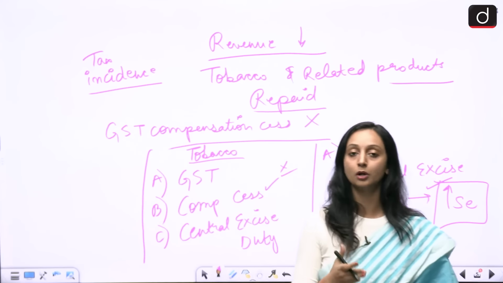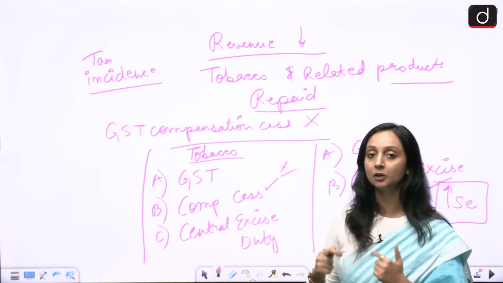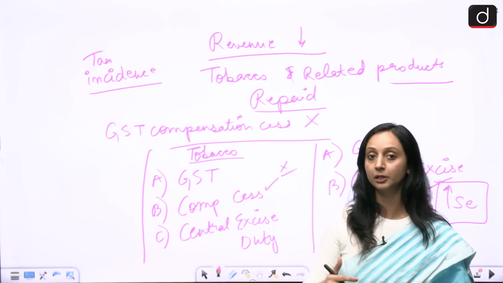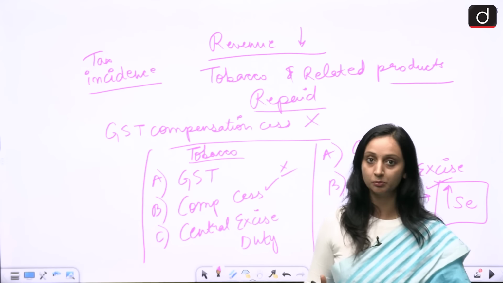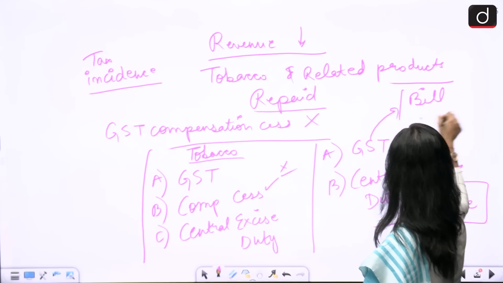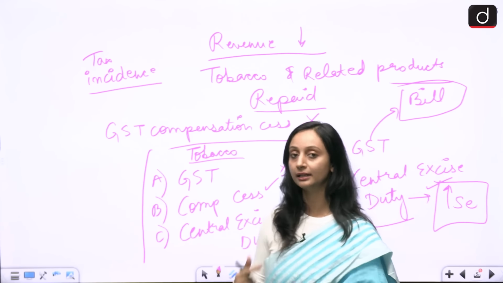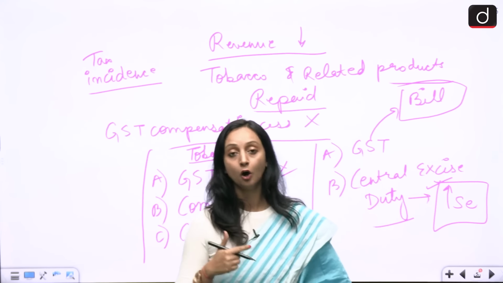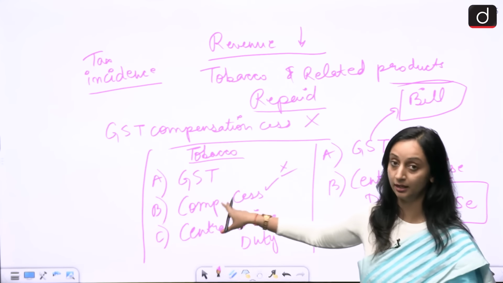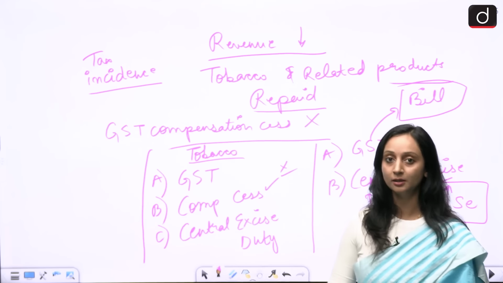That is why the Central Excise duty is going to increase, and that increase is proposed in the bill that we talked about, the Central Excise Amendment Bill. It talks about increasing the Central Excise duty on tobacco and related products once this GST compensation cess is phased out for these products. So this is what the bill proposes.